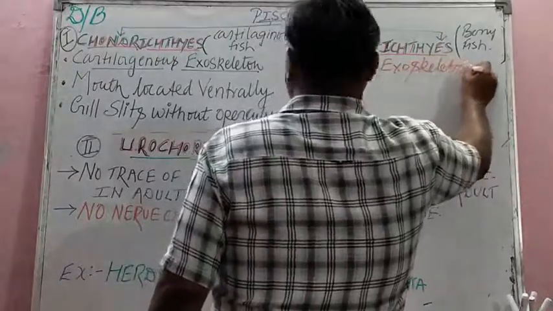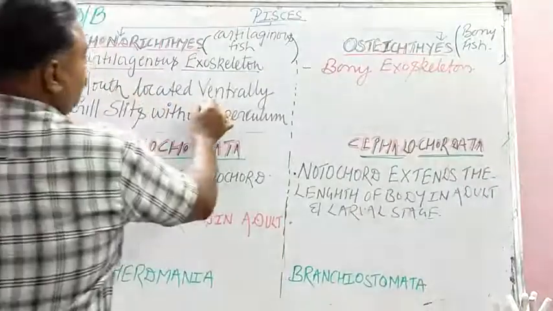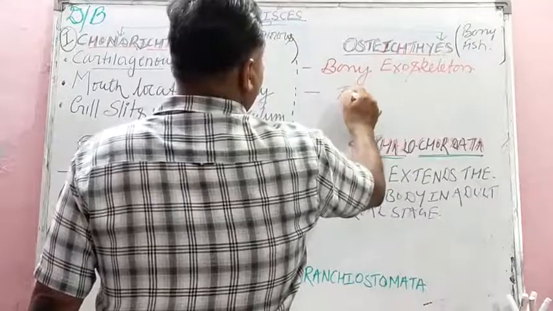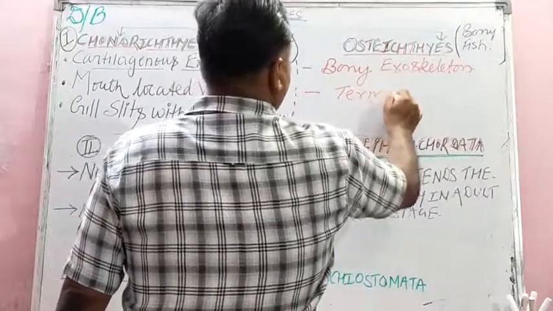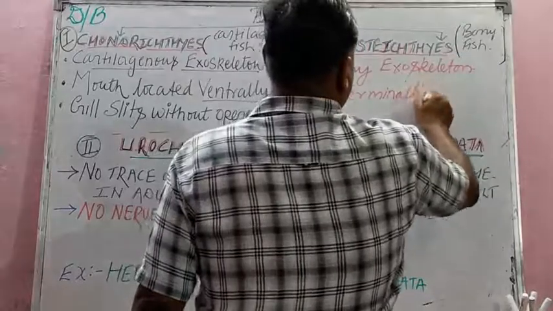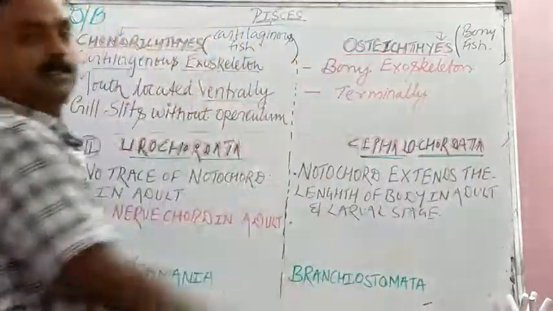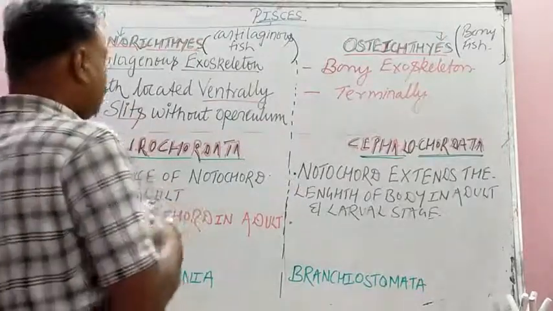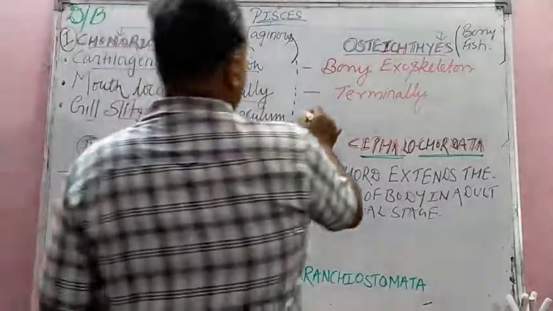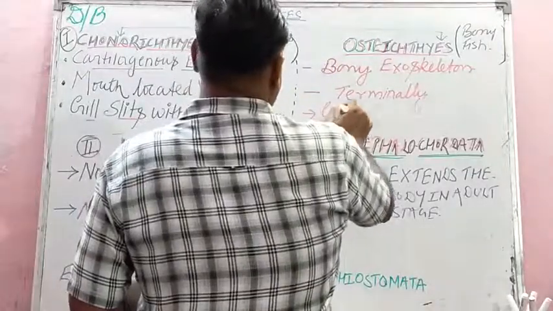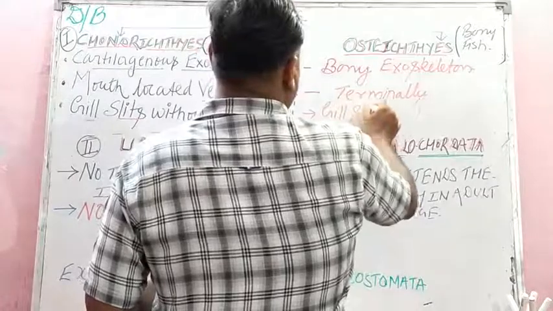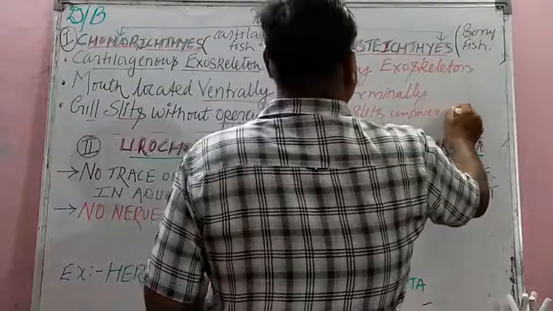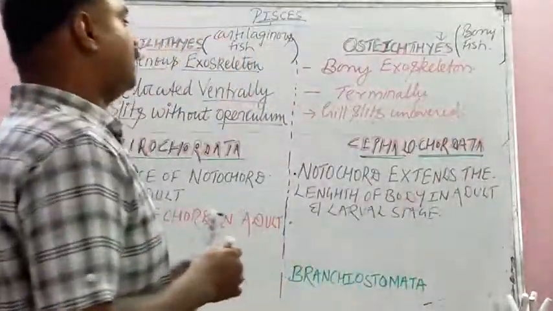Bony exoskeleton, isn't it? And here, students, the mouth is located ventrally. Here, the mouth is located terminally, isn't it? And the third one, gill slits. You know, Pisces have gills. They are covered with operculum. And here, gill slits are not covered. Or you can write uncovered or operculum absent. Gill slits are uncovered, isn't it?